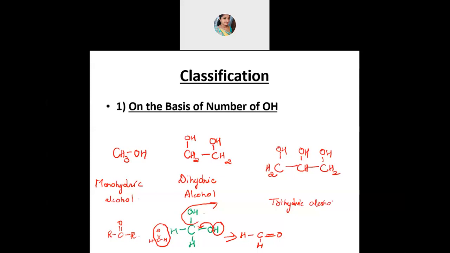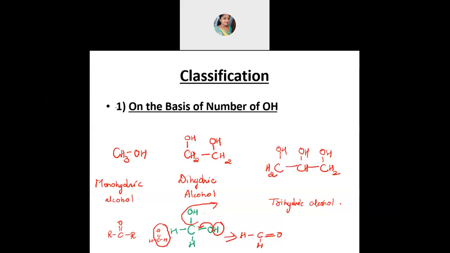Trihydric alcohol. Clear, no? Classification. What is monohydric, dihydric, trihydric alcohol? Even with phenols also you can do. Just take a benzene ring and put OH group. It will be the same. If you have 2 OH groups, then that is dihydric. If you have 3 OH groups, then that is trihydric. Okay, so I will not do that. It's there in your book. It's similar, no? Just take the OH group attached to the benzene ring.